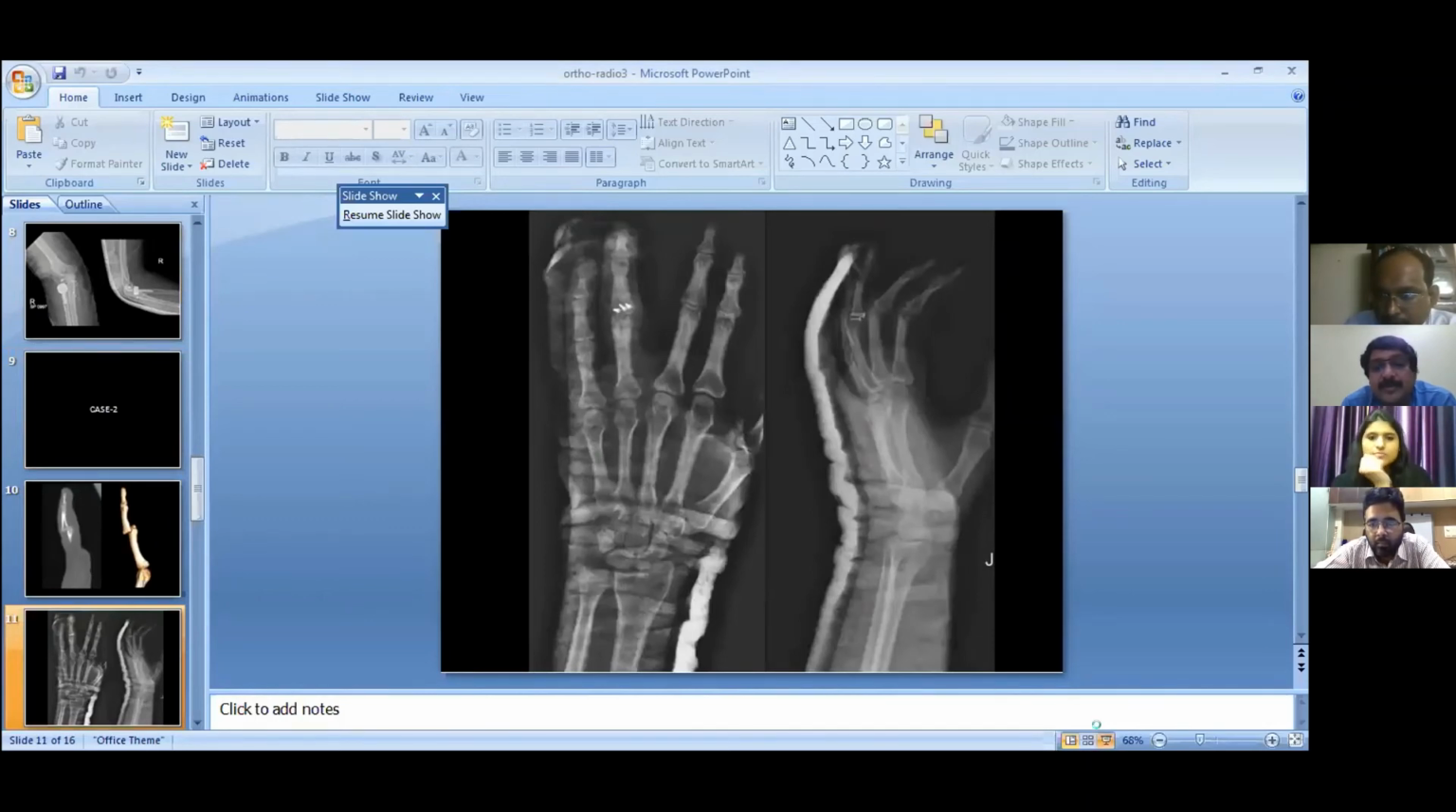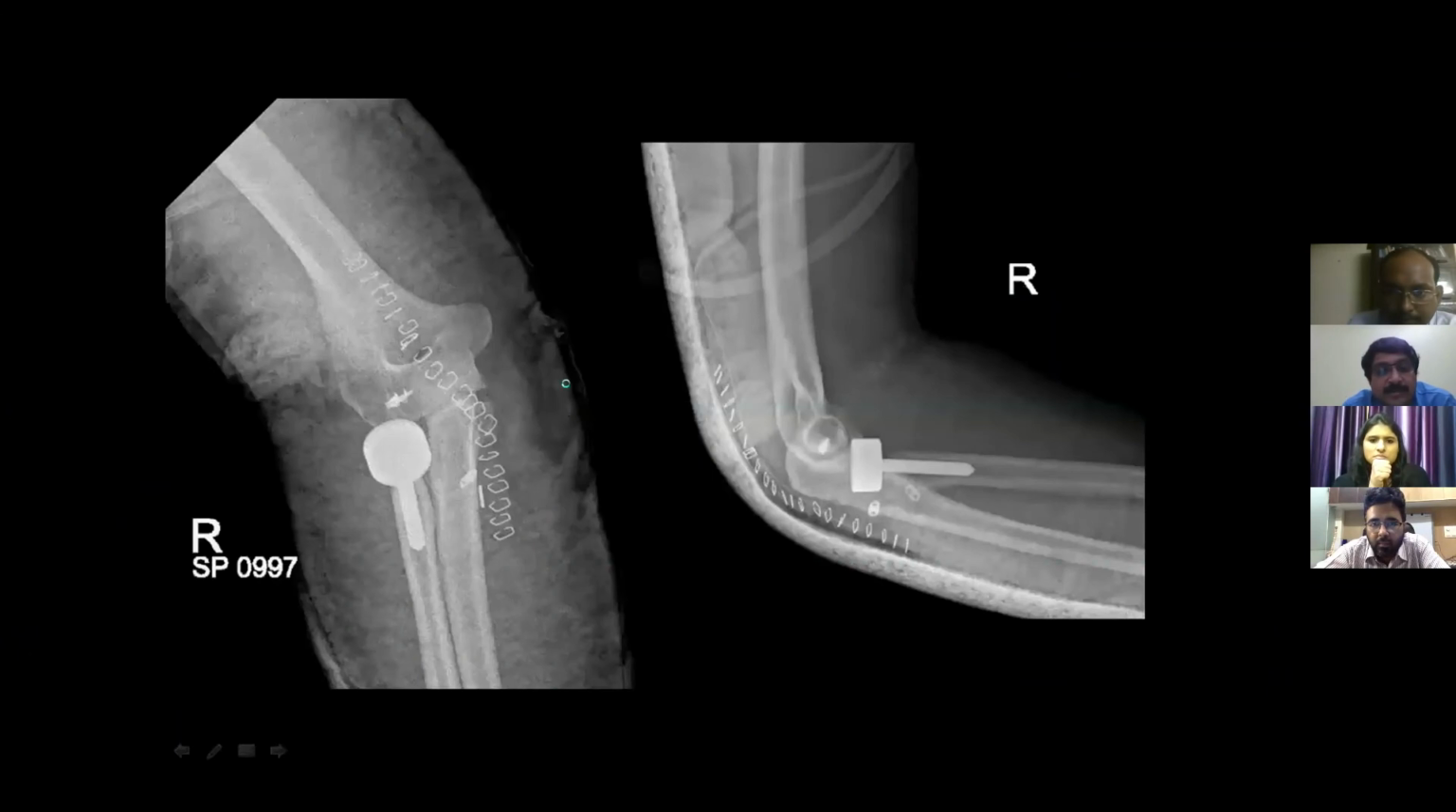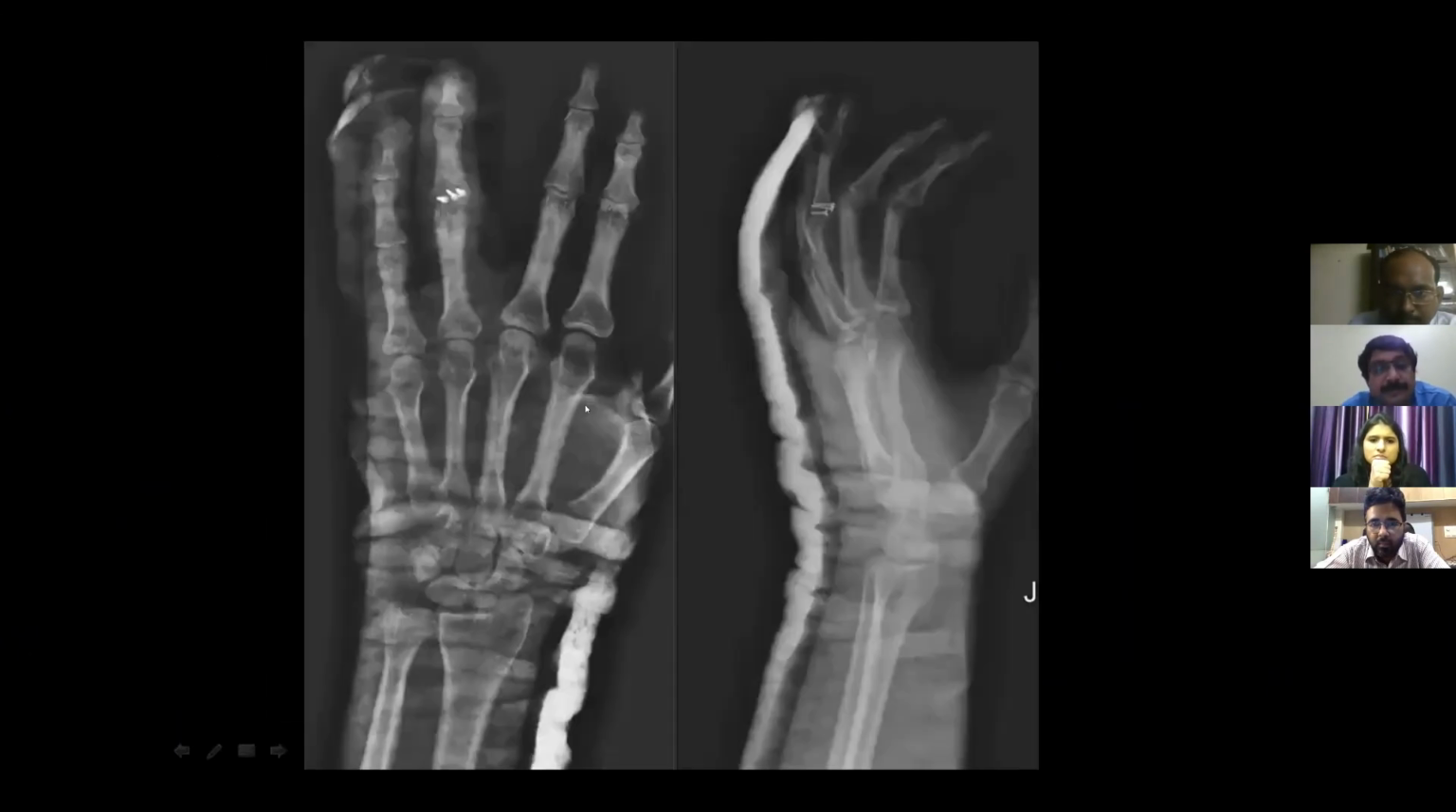Okay, so this was our post-op. Yeah, you can show our post-op. So this is how we fixed it. There are 3 screws. And this, as you can see, the joint is well reduced. There's no dorsal subluxation.